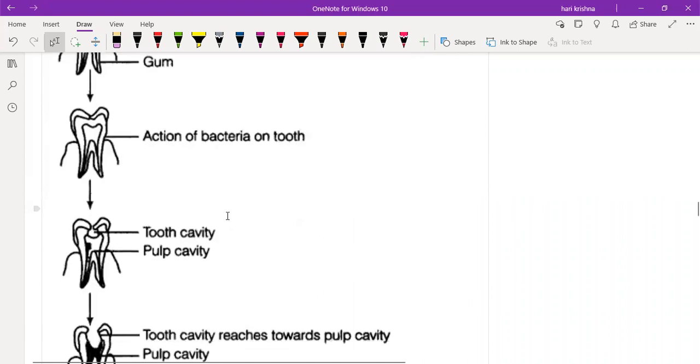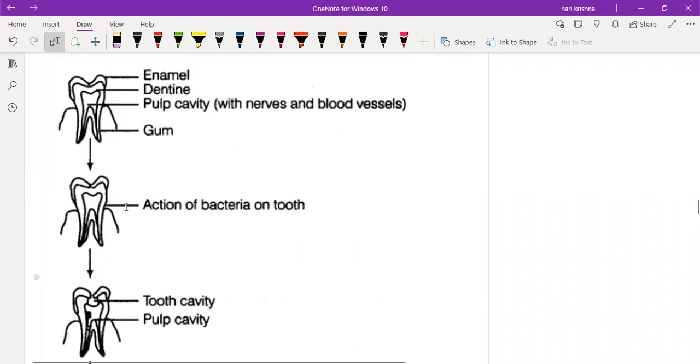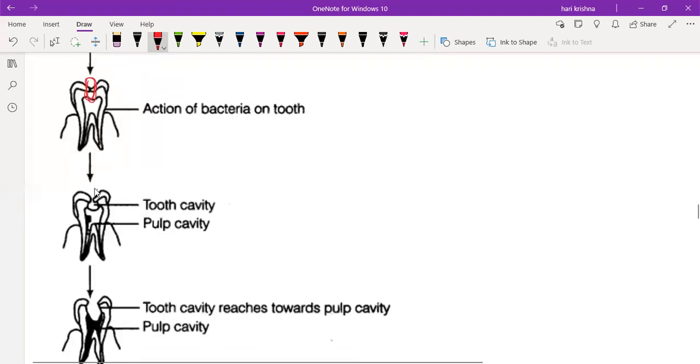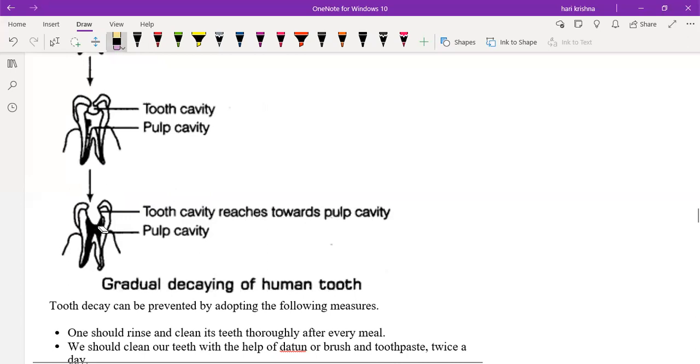Yes, sir. So see here in the picture, enamel is there. Now whenever the action of bacteria happens, something is happening here, right? A hole-like formation is done, a black color thing over there. Now in the third stage, that enamel part is completely removed. There's a hole, and one cavity is formed in the dentine. Initially there is no cavity at all, but here one cavity is formed. Then slowly it is converting into a deep one.